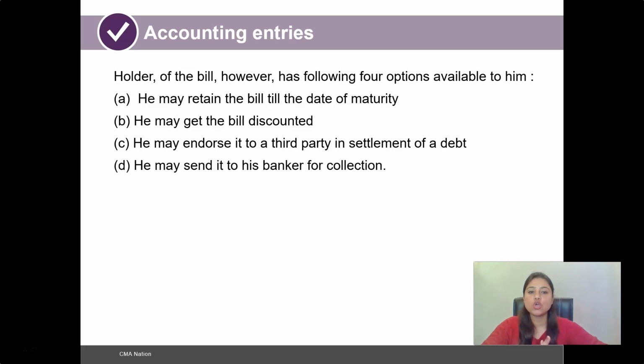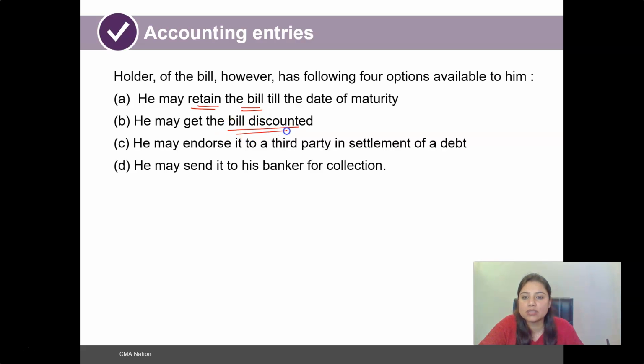So on drawing of this bill of exchange, once the bill of exchange is made and the agreement is settled, there is a drawer and there is a drawee. The drawer, as in the holder of that particular bill, has the option to retain the bill till the date of maturity and wait for the payment and settlement to happen, or he may get that bill discounted.